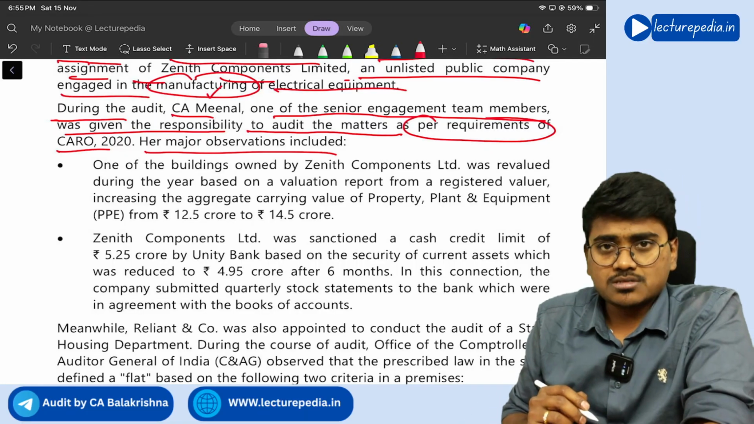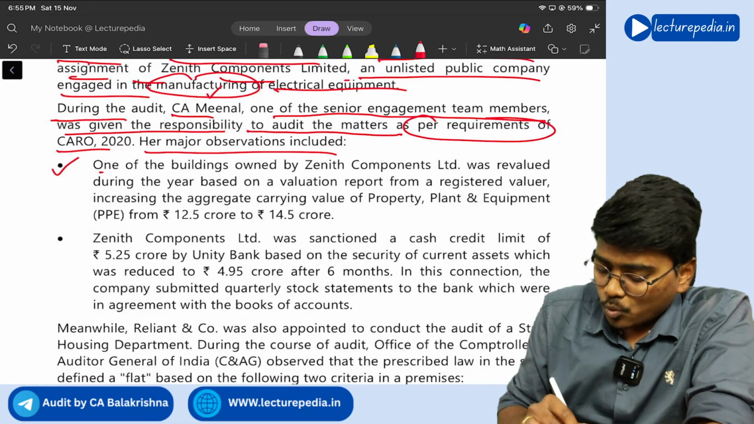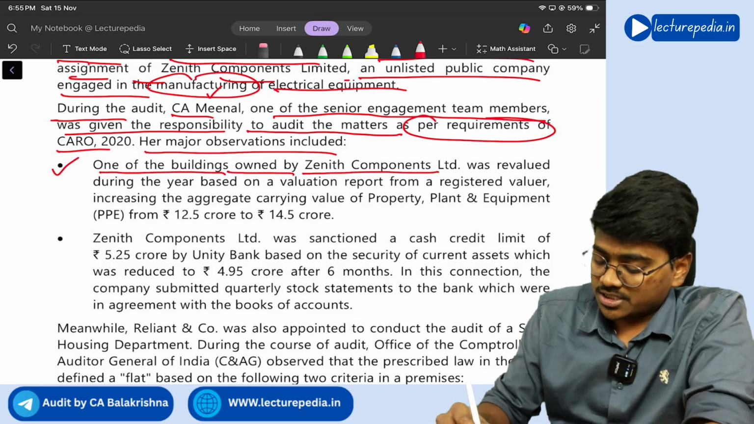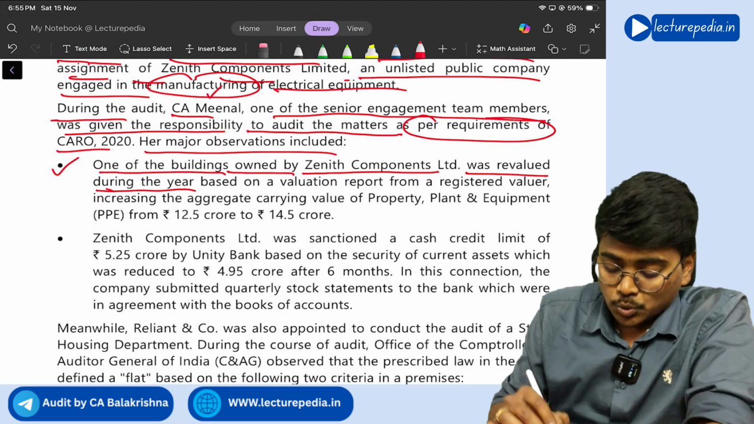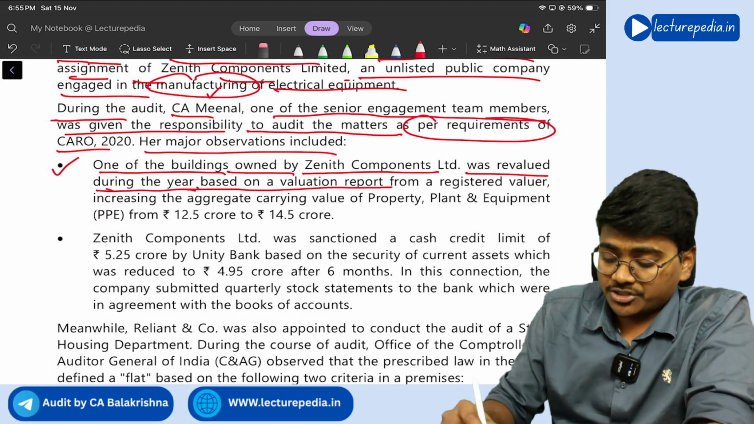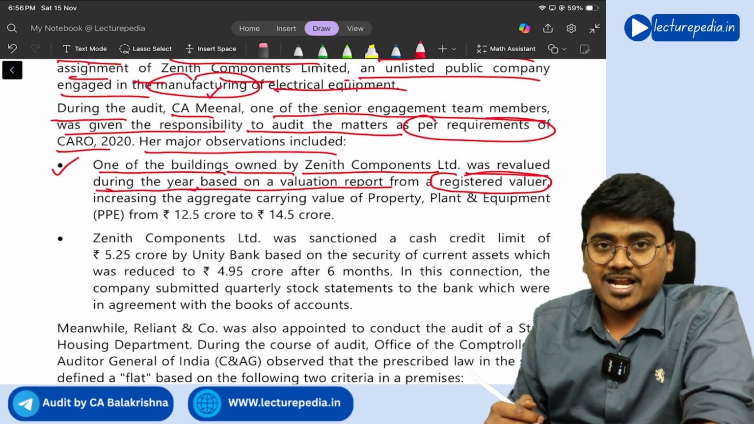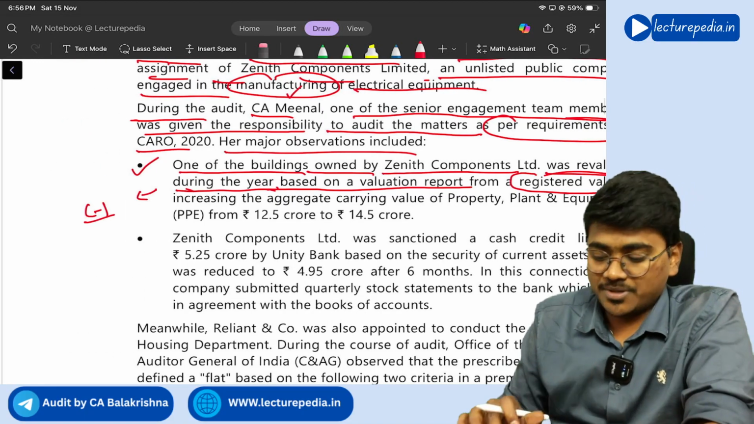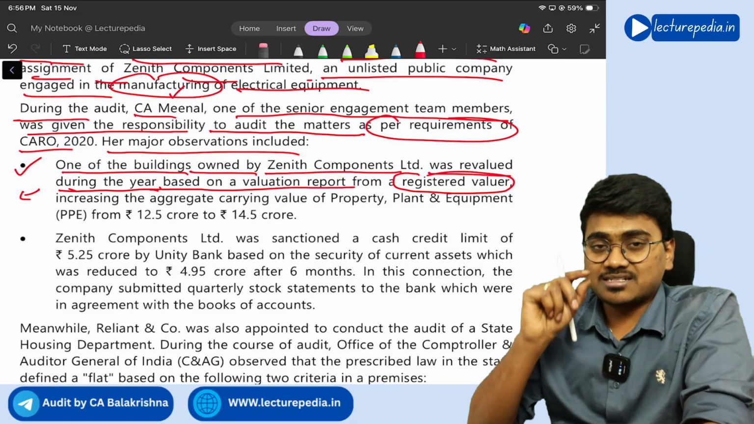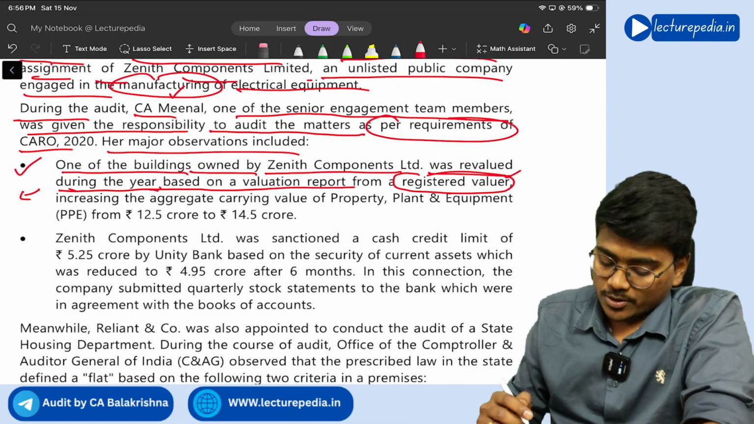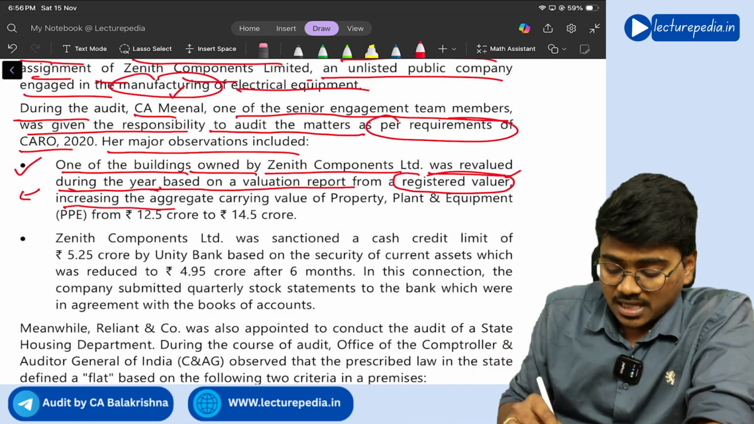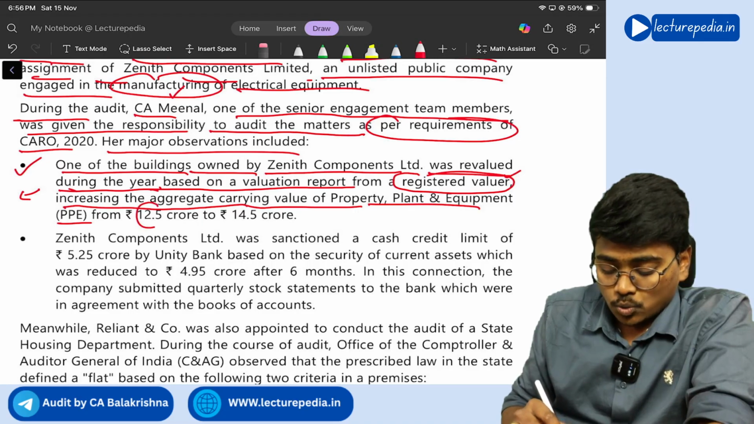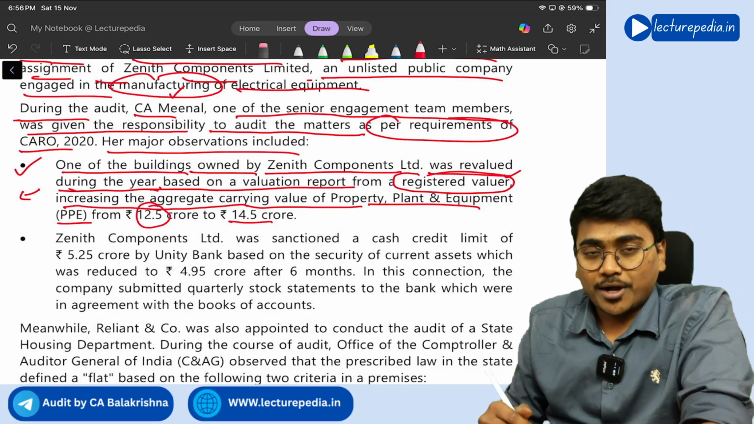Her major observations included the following: one of the buildings owned by Zenith Components Limited was revalued during the year based on a valuation report from a registered valuer. So it is speaking about clause 1, PPE, right? Revaluation of assets requires the registered valuer's certificate. Yes. Increasing the aggregate carrying value of property, plant and equipment from 12.5 crore to 14.5 crore.